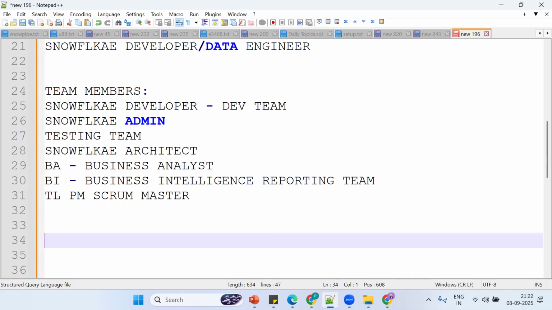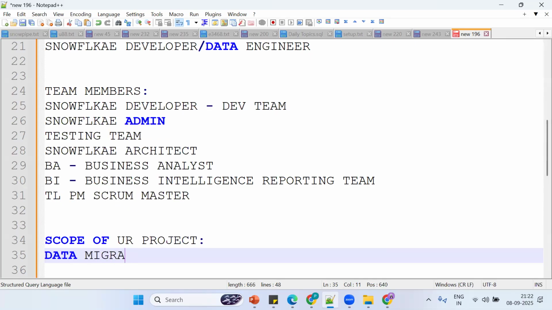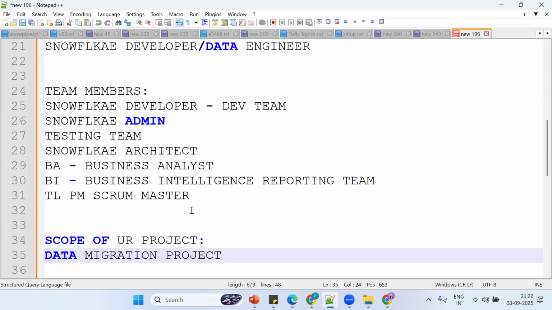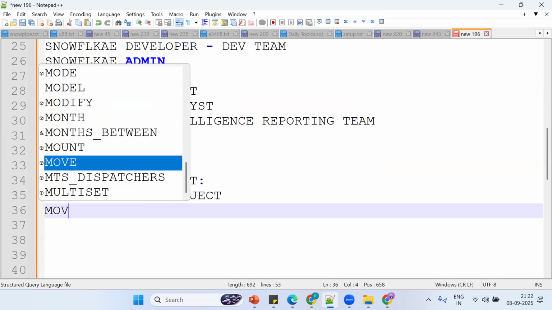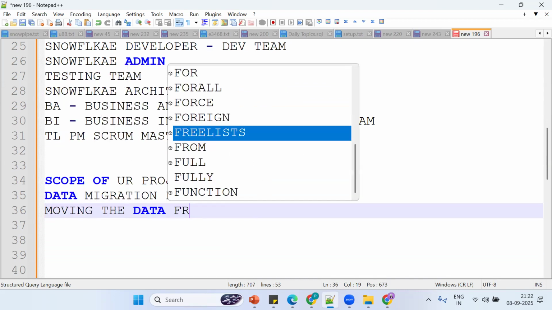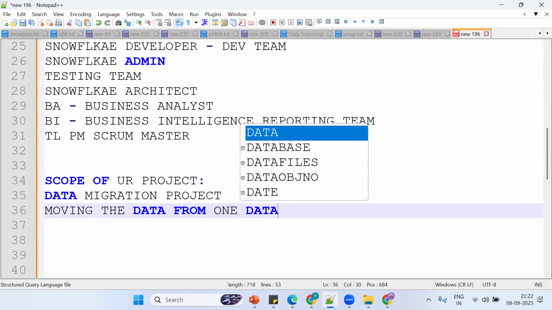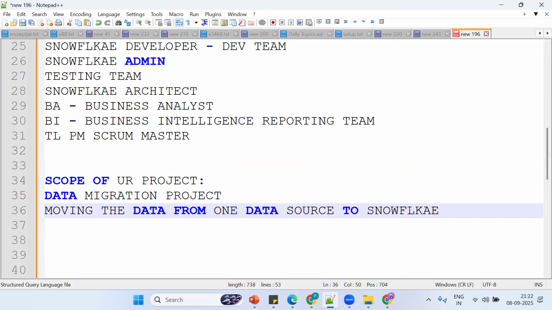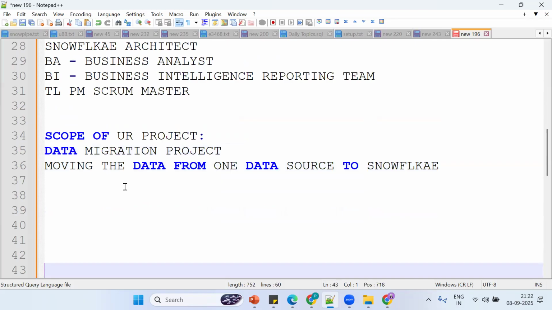So far so good. Now, what is the scope of your project right now? It's a data migration project. What does it mean? Tell me. We are working mostly on a migration project. It means moving the data from on-premises to Snowflake, moving the data from one data source to Snowflake. If you understand this basic idea, you can understand the Snowflake concepts and SQL concepts easily.